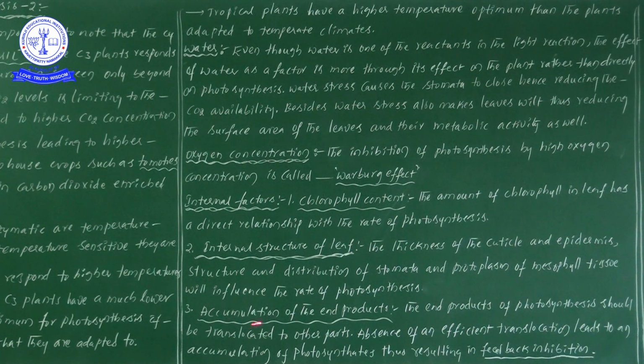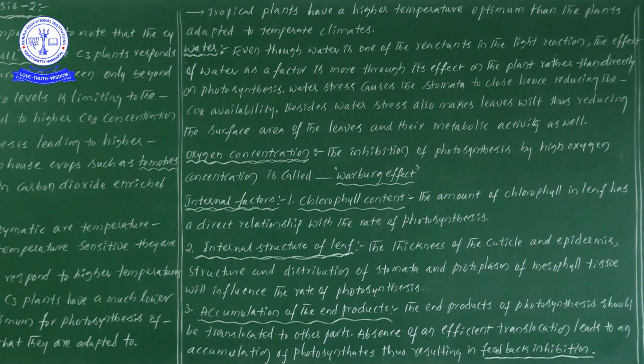Next is accumulation of end product. The end products of photosynthesis should be translocated to the other parts. The food materials prepared in the leaves should be translocated by the evening.